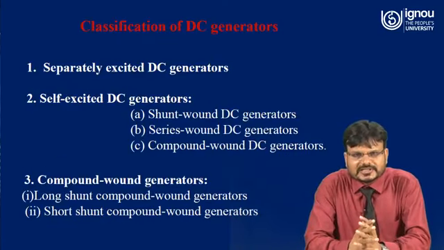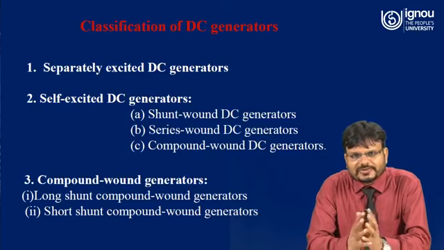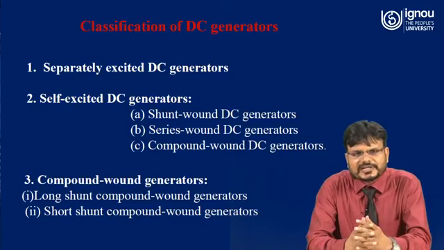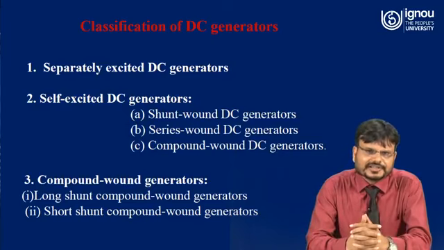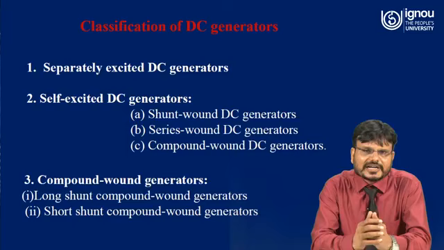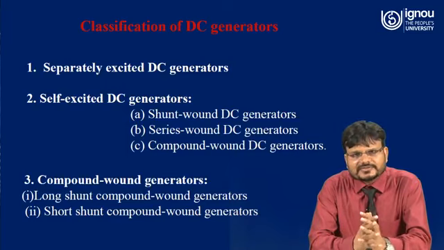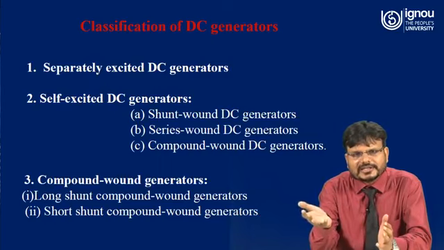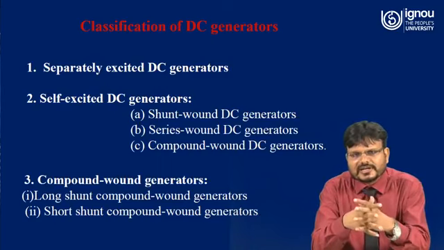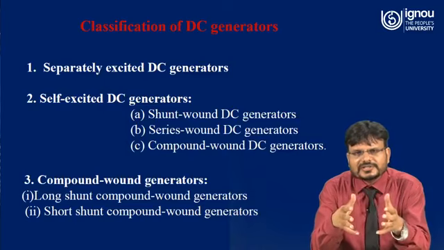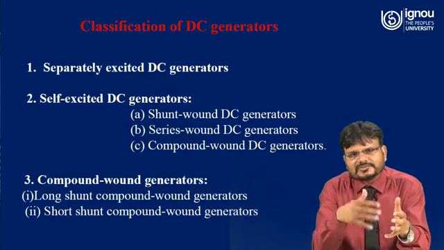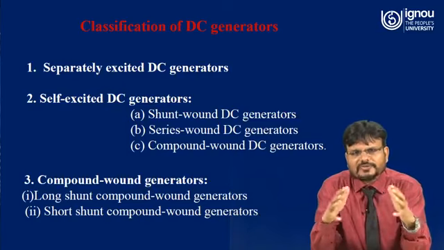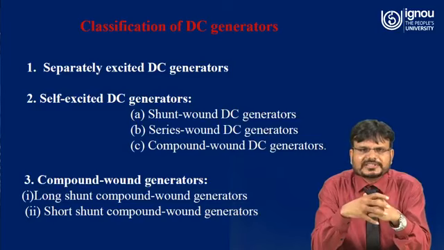Now we are going to discuss the types of the DC machines. A DC machine can be classified as a DC motor and a DC generator. As I already told you, a DC generator is a system in which mechanical energy is converted into electrical energy. Just the reverse of this, in which electrical energy is given and it converts into mechanical energy, is called a DC motor. First of all, we are going to discuss the classification of the DC generator.